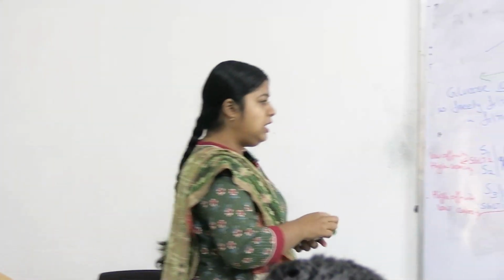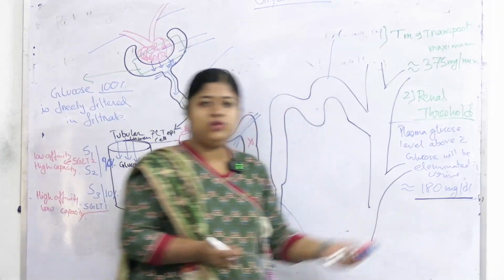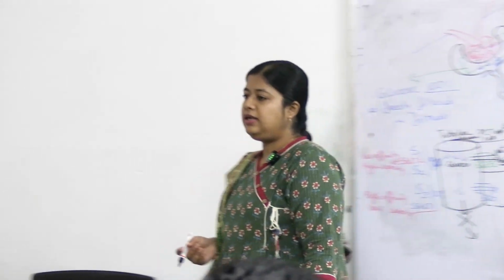So what did we say is normal? What fasting value have we read? 70 to 100. What normal postprandial value have we read? 140, right? Then why have we kept 180 as the cutoff? Why not 140? Because this is what has been found. This is found by various studies that above approximately 180 milligram per dl concentration of blood glucose, urine starts to eliminate glucose.